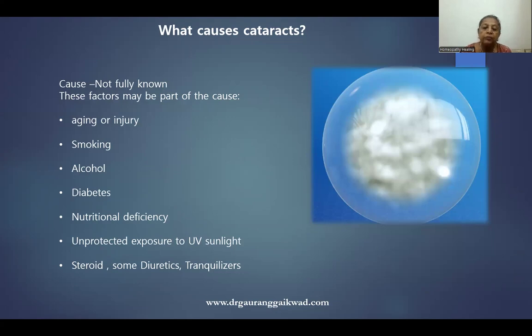And especially in India, we have seen now that patients are getting cataract at very young age. After 40 years, people are getting cataract. Why? Because of lots of pollution, and because of that, the ozone layer is reduced. And because of that, the UV light directly falls on the Earth. And because of that, there is cataract and also retinal changes, macular degeneration.